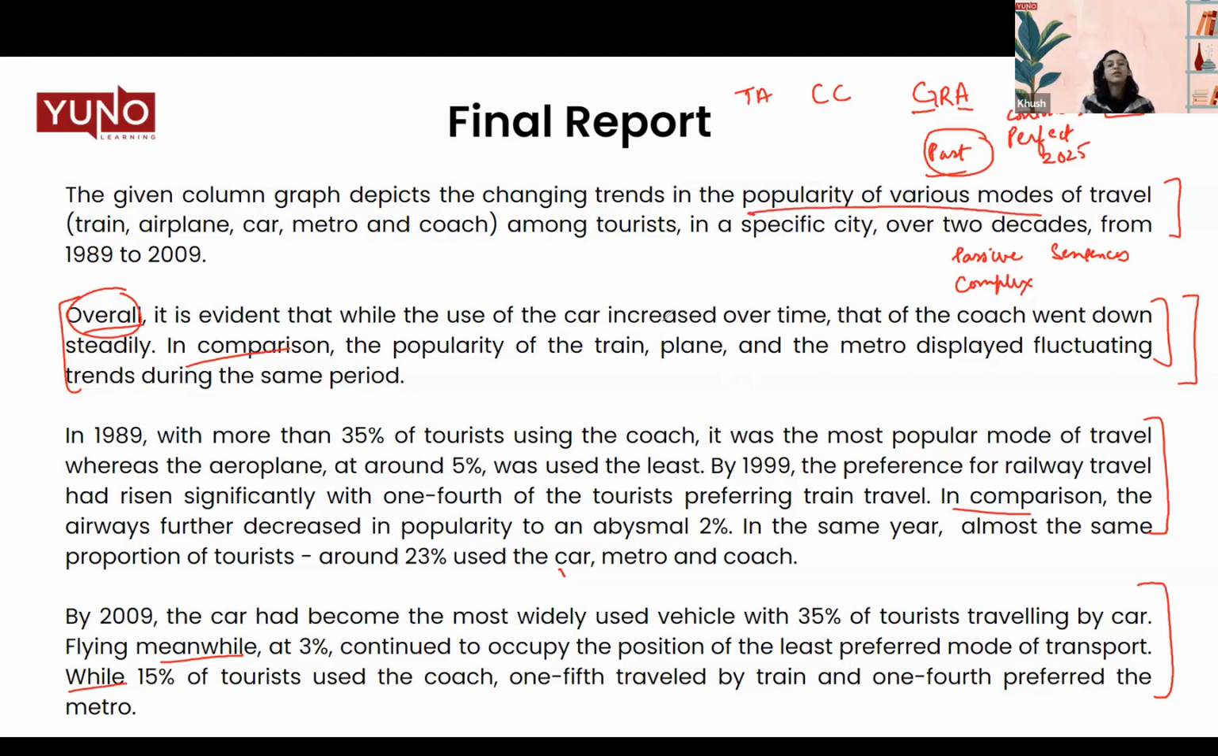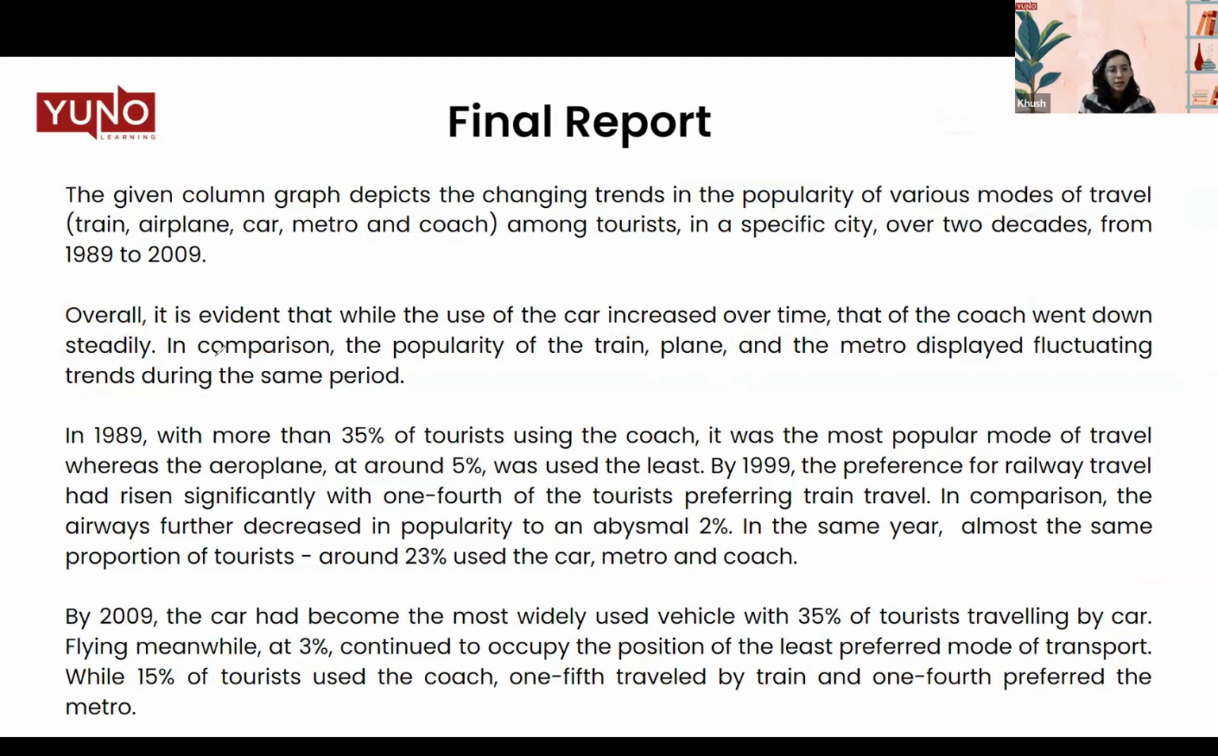For example, popularity of various modes of travel. Instead of just saying what tourists used, use words like increased over time. Then we have, in comparison, fluctuating trends. So what do we mean by fluctuating? That means changing trends. So instead of writing changing, we wrote fluctuating. So that is one point for your lexical resource.